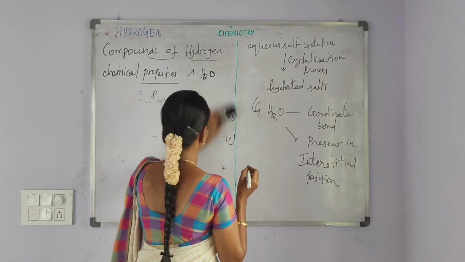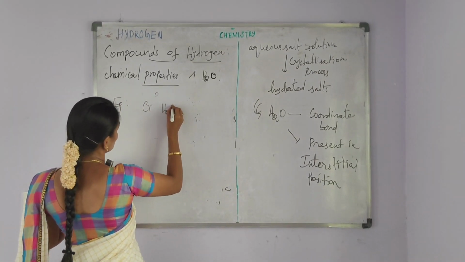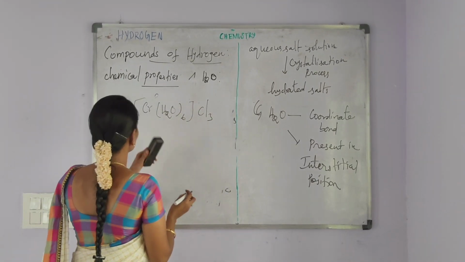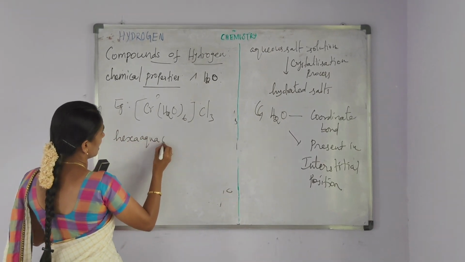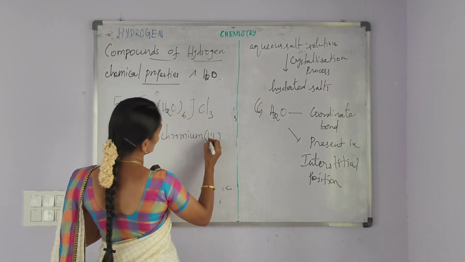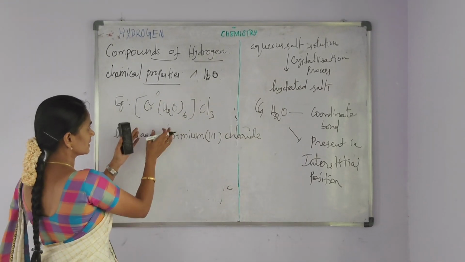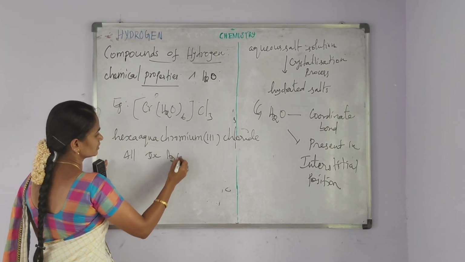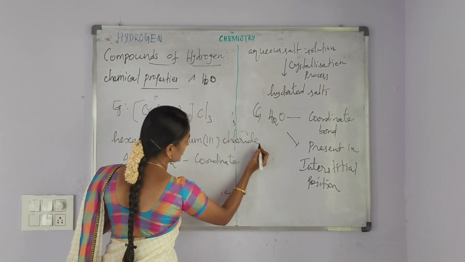Example, Cr(H2O)6Cl3. This compound name is hexa aqua chromium 3 chloride. Hexa aqua chromium 3 chloride. In this compound, all 6 water molecules forms the coordinate covalent bond.